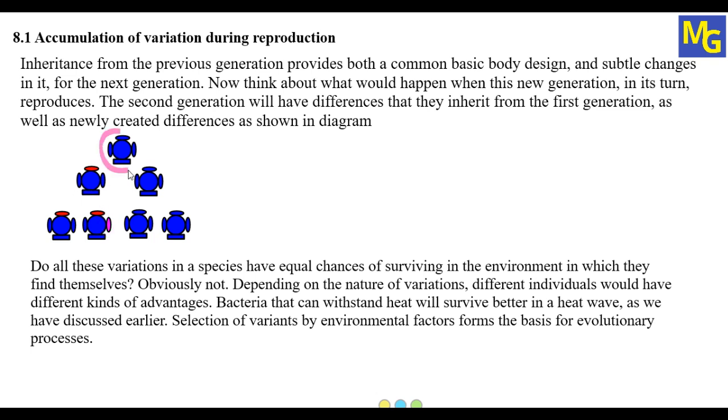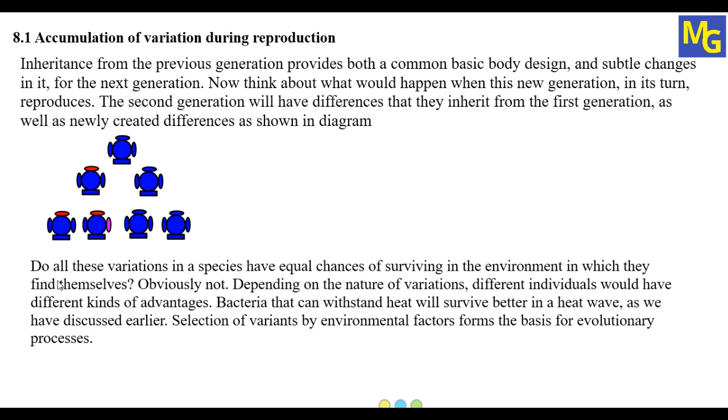So this is our first generation. When this first generation is giving the second generation, the variation took place, and it got this red color. But when the second generation is giving this third generation, it already has that red color which has been inherited, and with that it has got a pink color which is newly created. So variations will accumulate from generation to generation.